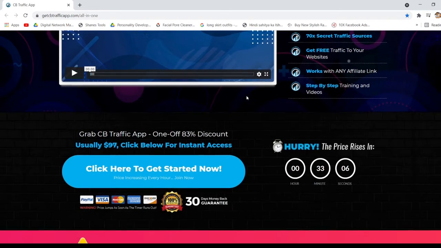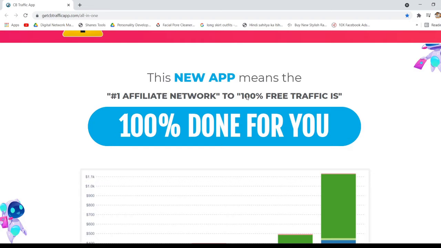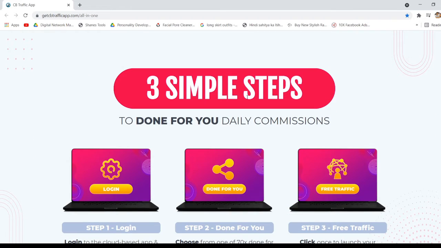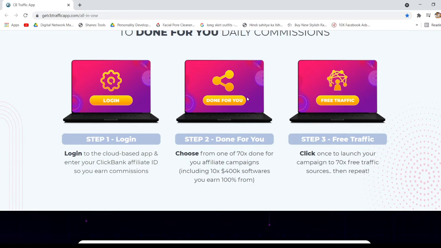So now let's check further what this thing is. There are only 3 simple steps. What you have to do is just log in. Step number 1, log in to the cloud based app and enter your ClickBank affiliate ID so you can earn commissions. Step 2, choose from 70 done for you affiliate campaigns. You just have to choose your favorite campaign. Step number 3, click once to launch your campaign to 70 free traffic resources. And step number 4, repeat again and again. And this thing will work like an autopilot.